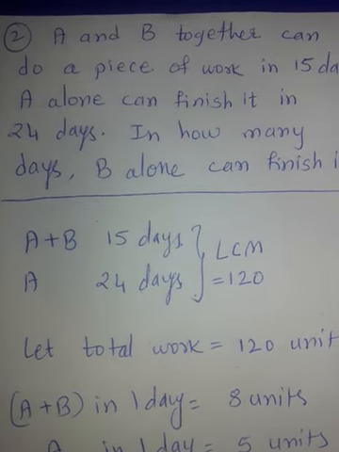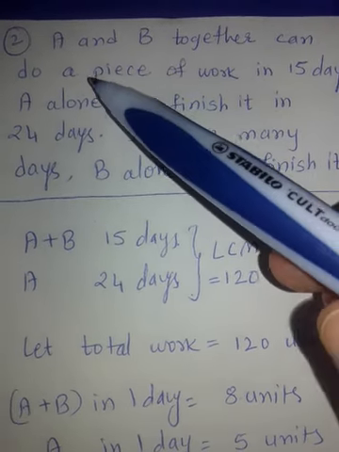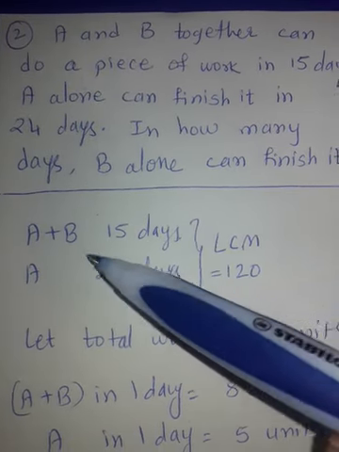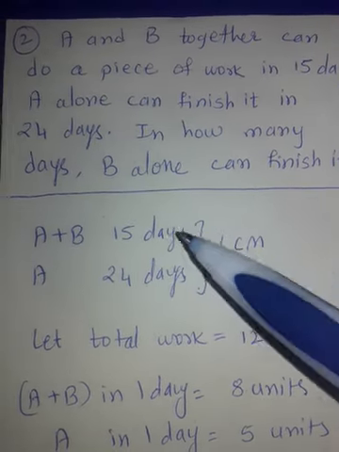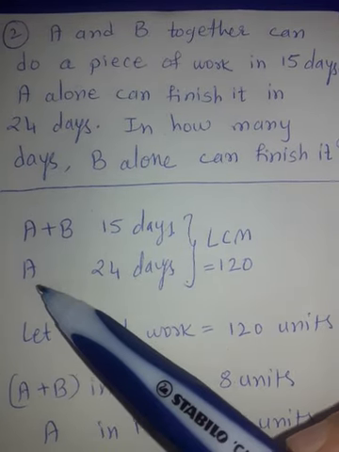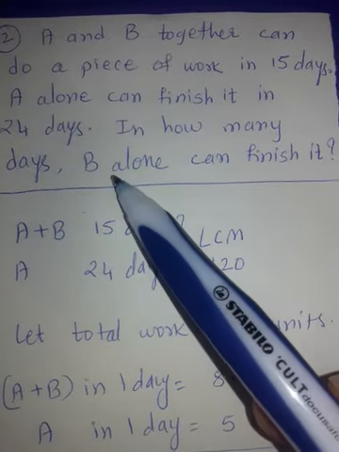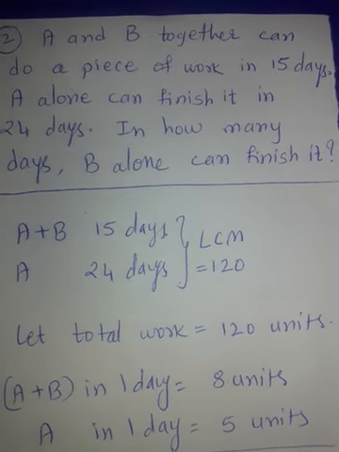But here, what have they given us? They have given us that A and B together can complete it in 15 days. And they have also mentioned that A can complete it in 24 days. And what we need to find is in how many days B alone can complete it.